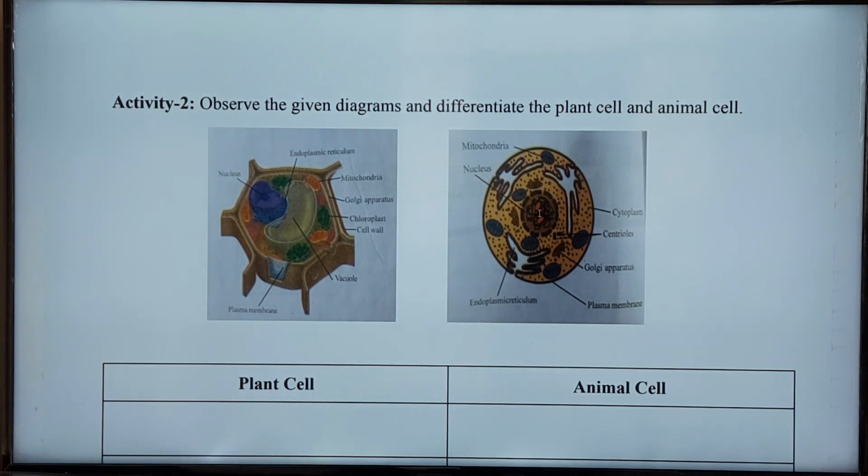But in mammals, RBCs have no nucleus, and there is also no nucleus in phloem sieve tube cells.